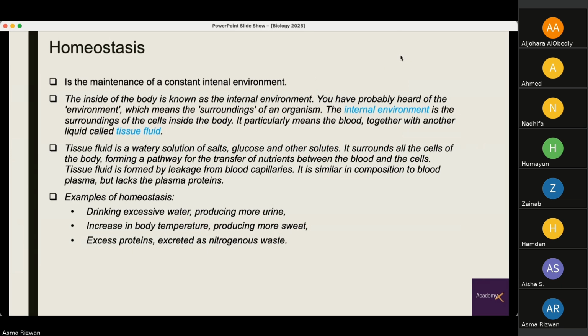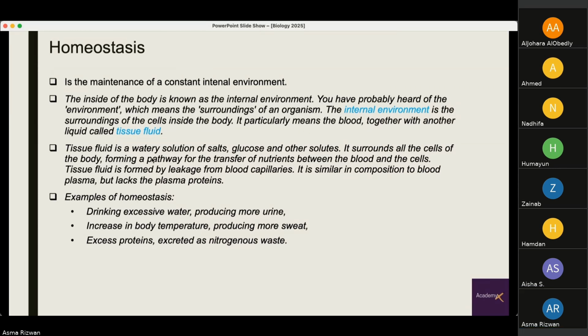So starting with homeostasis, it is the maintenance of a constant internal environment. The inside of the body is known as your internal environment. You have heard of environment, which means surrounding of an organism. The internal environment is the surroundings of the cells inside the body, which particularly means the blood together with another liquid called tissue fluid. Again, we study this in detail when we cover the circulatory system.